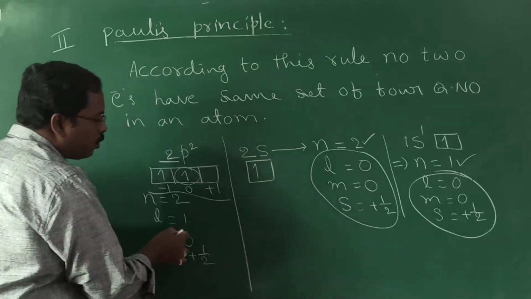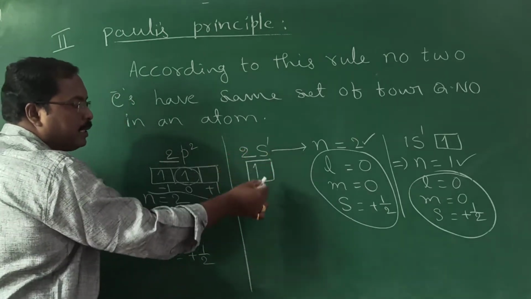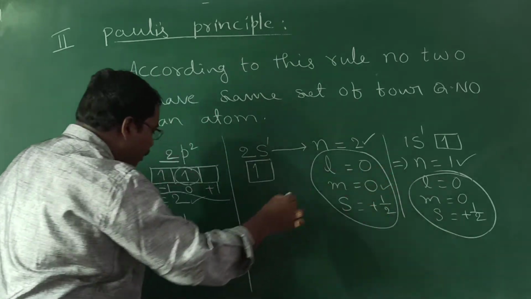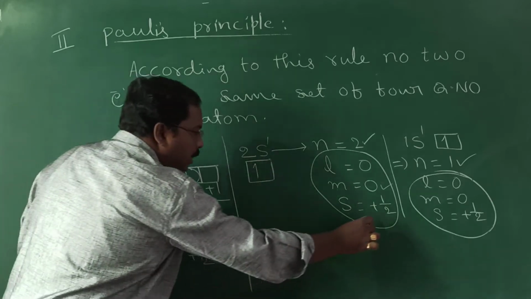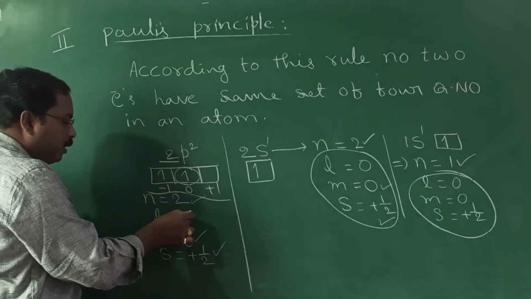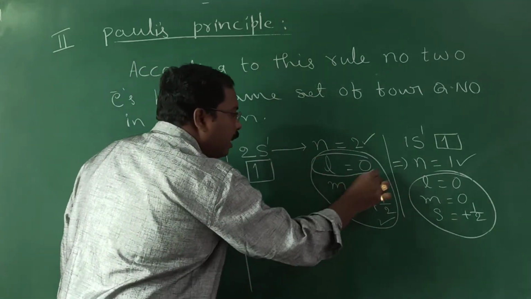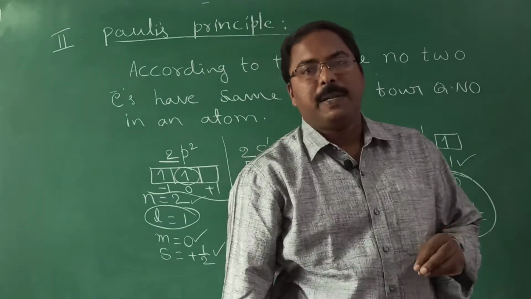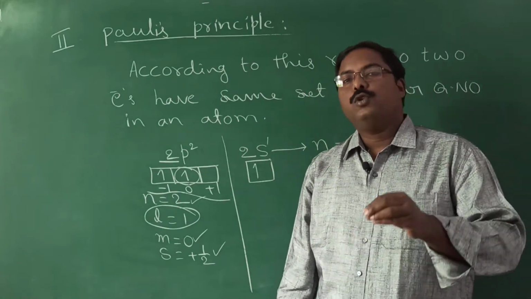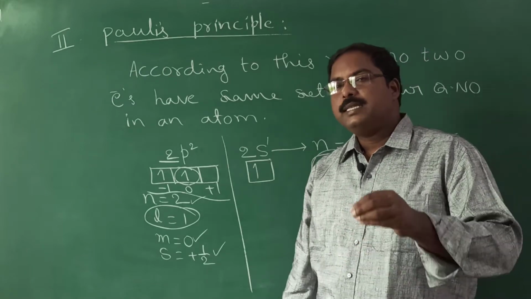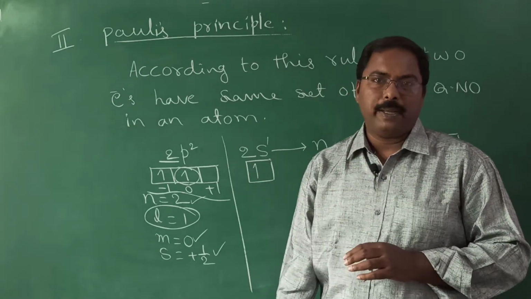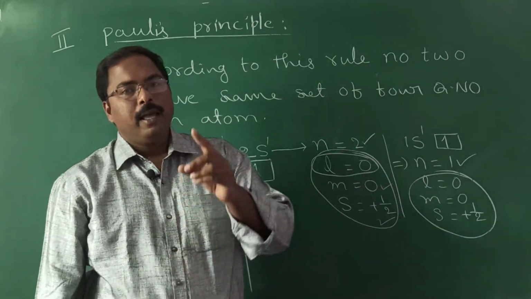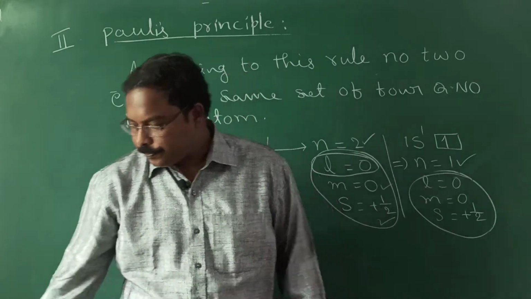Now compare these two cases. If you observe these two cases, n value 2 is the same, M value 0 here also the same, S value is also the same. But if you observe the L values of these two cases, they are different. So that is what Pauli's exclusion principle explains. No two electrons in an atom have the same set of 4 quantum numbers. They may have any 3 the same, but they will be differentiated by any one of the quantum numbers.